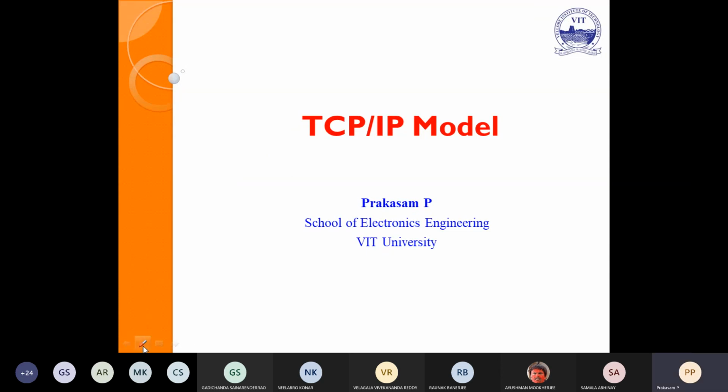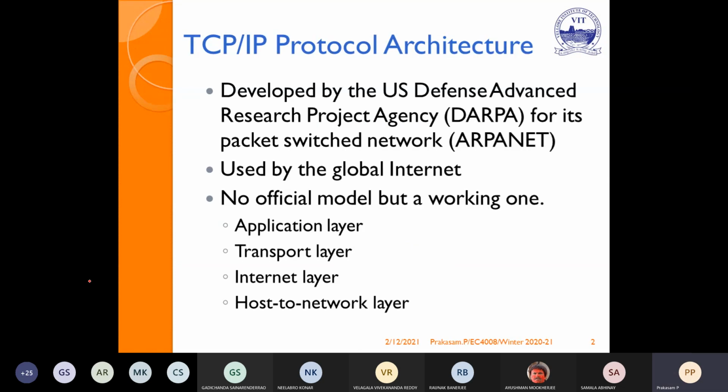Can I see this slide? Yes, sir. So the TCP/IP protocol was developed by the US Defense Advanced Research Projects Agency, because this was the first agency that used the internet. That is the US defense agency.